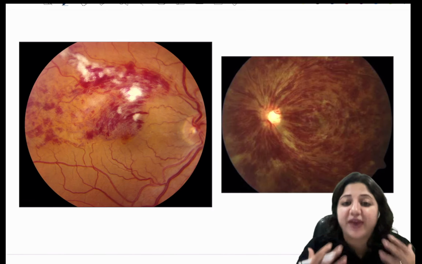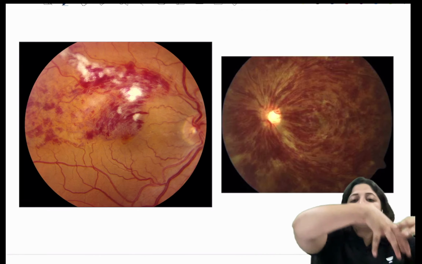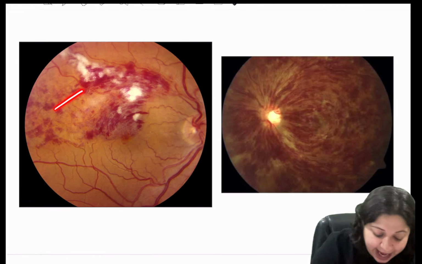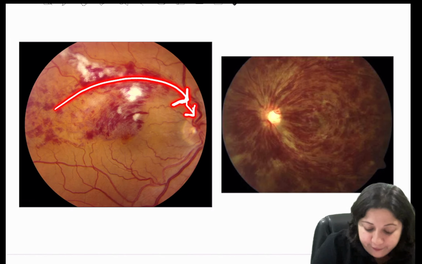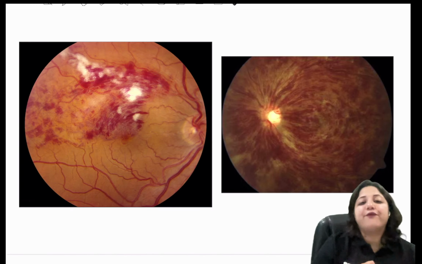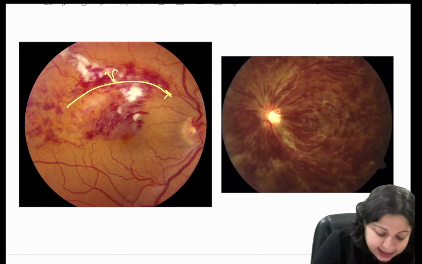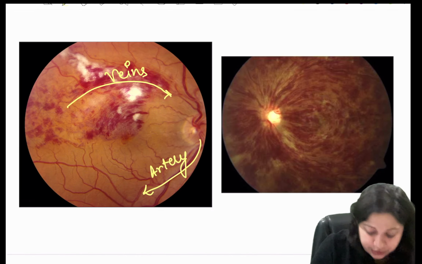Whenever we talk of veins, please understand the concept that veins are tributaries. They carry the blood from the retina into the disc via the vein. So this is the flow in the veins, and like this is the flow in the artery.